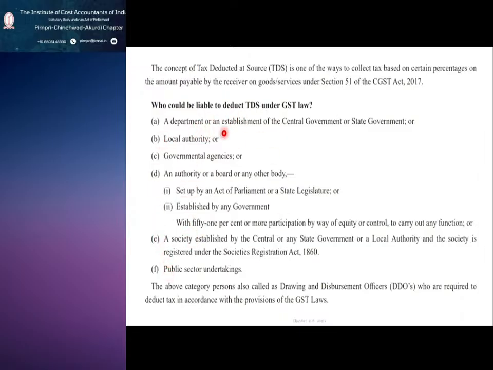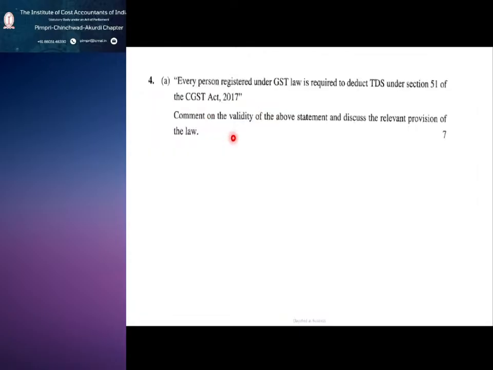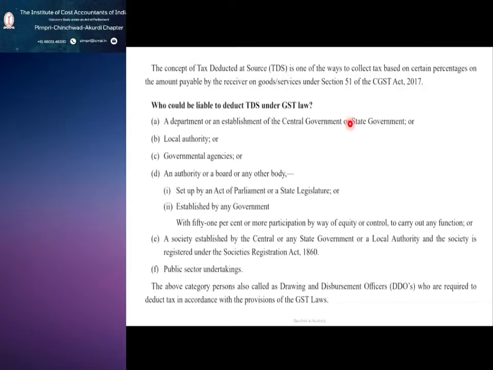Otherwise, here when they say every person registered under GST law is required to deduct, then we misunderstood. Yes, every person will deduct the TDS, but the section says who is liable to deduct the TDS.